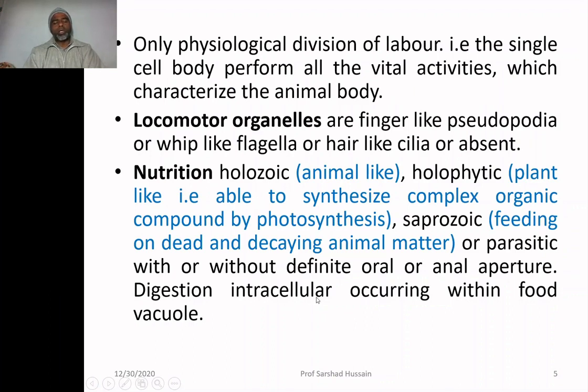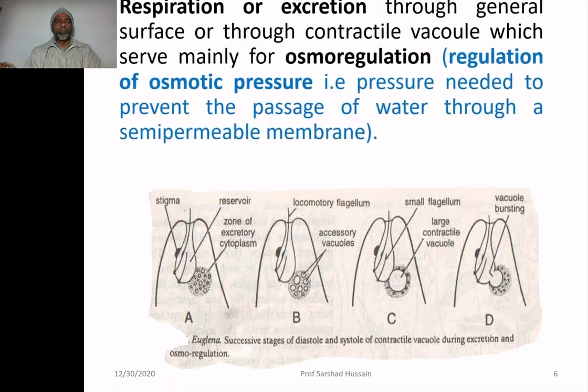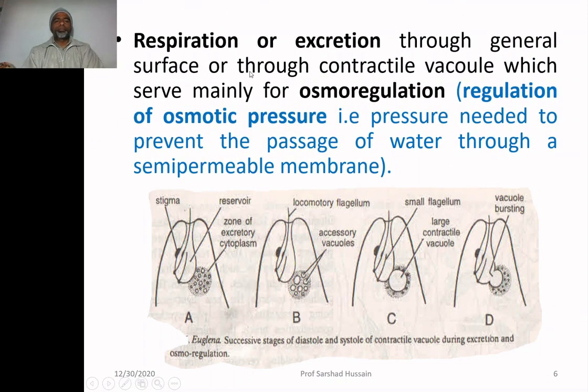Digestion is intracellular, taking place within the cell, in a food vacuole. Respiration or excretion is through the general body surface or through the contractile vacuole, which serves mainly for osmoregulation.